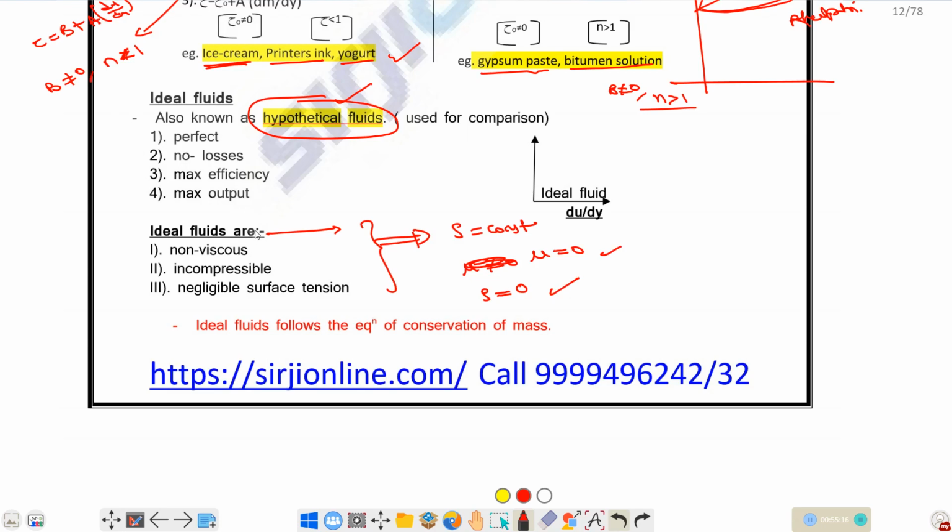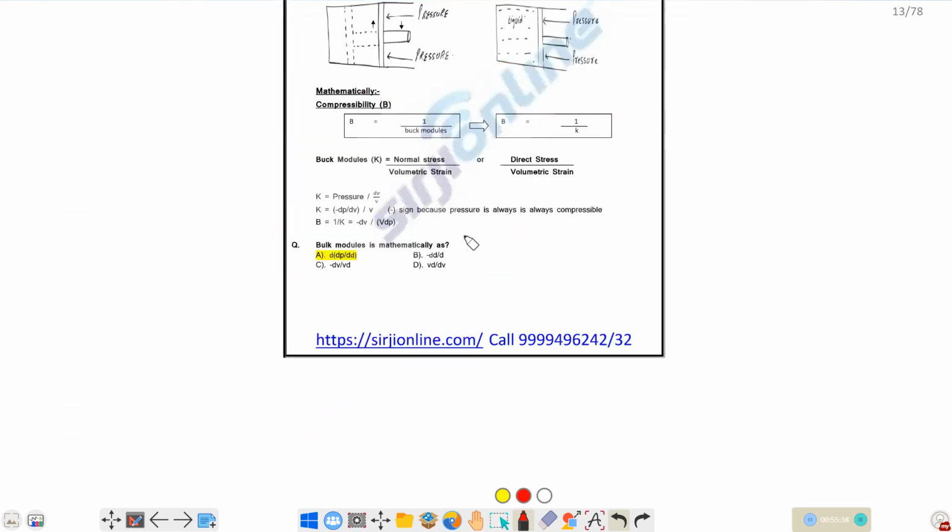Non-viscous is nothing but viscosity should be zero, incompressible is nothing but density should be constant, and negligible surface tension is nothing but surface tension should be zero. So ideal fluid follows the equation of conservation of mass. These are the important points as per objective point of view. Okay, so next point.